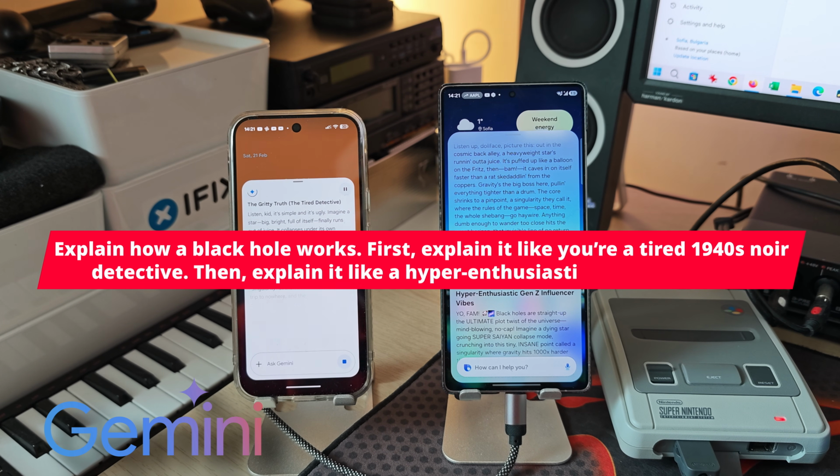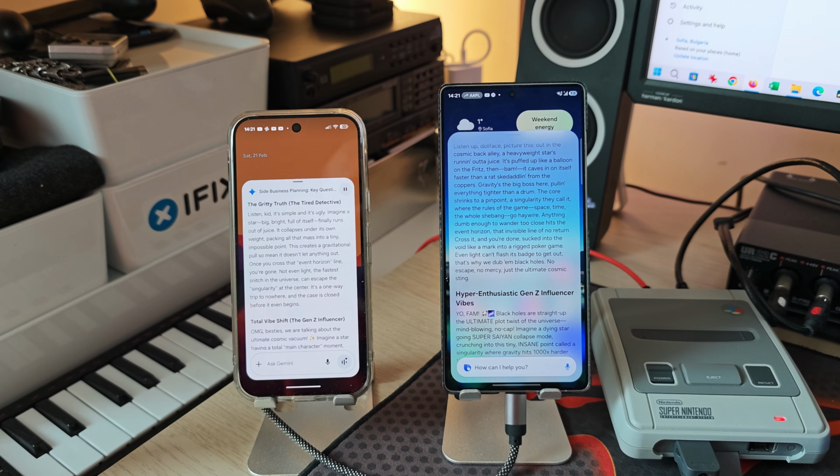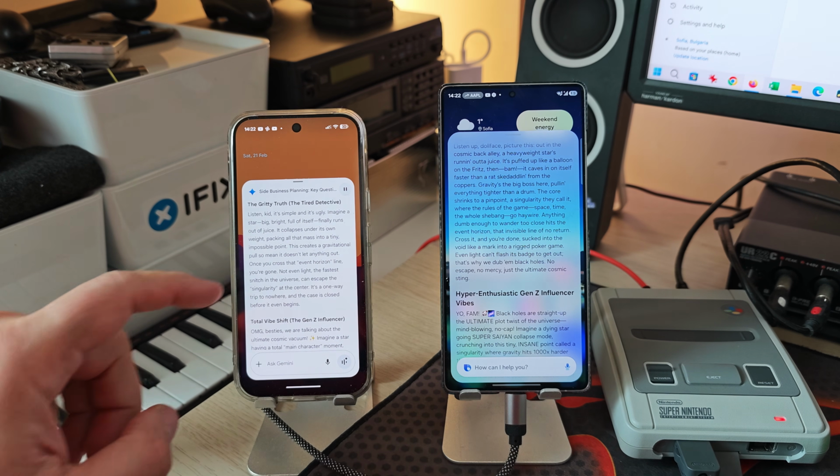The gritty truth. The tired detective. Listen, kid, it's simple and it's ugly. Imagine a star, big, bright, full of itself, finally runs out of juice. It collapses under its own weight, packing all that mass into a tiny, impossible point. This creates a gravitational pull so mean it doesn't let anything out. Once you cross that event horizon line, you're gone. Not even light, the fastest snitch in the universe, can escape the singularity at the center. It's a one-way trip to nowhere. And the case is closed before it even begins.